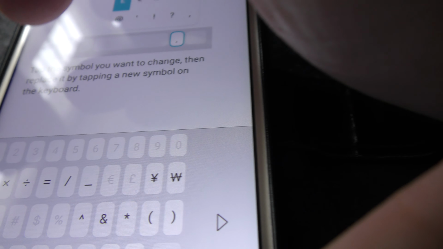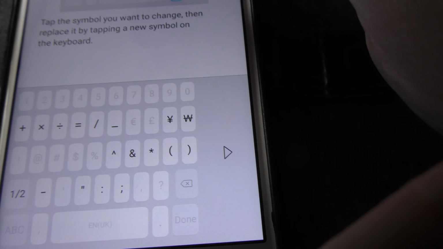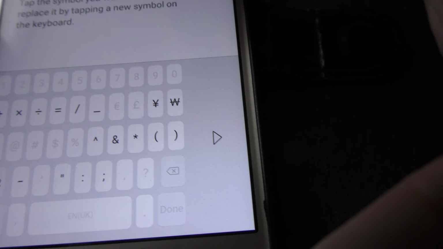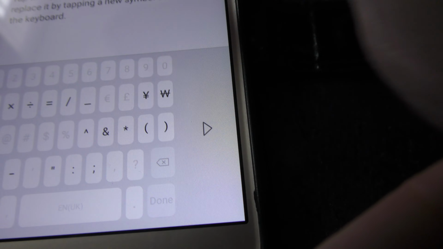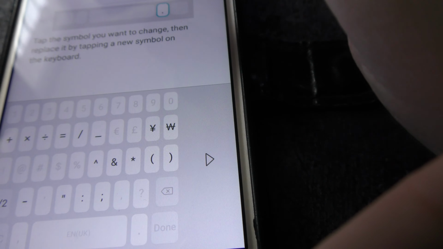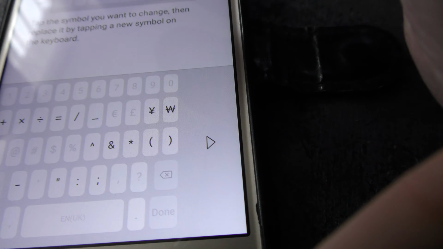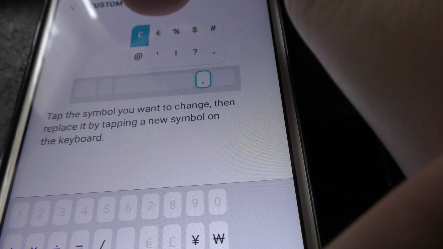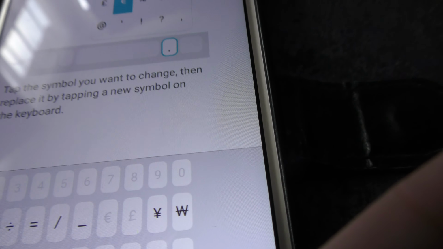The instructions only say tap the symbol you want to change. They don't say tap the symbol you want to change above, which is confusing. Again, they need to plan these detailed steps out better. Tap the symbol you want to change. Do they mean tap there or tap there? I believe it means that bit up there. So I don't want a euro symbol, so I'll click on that.